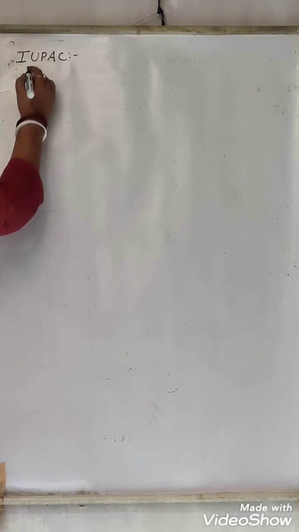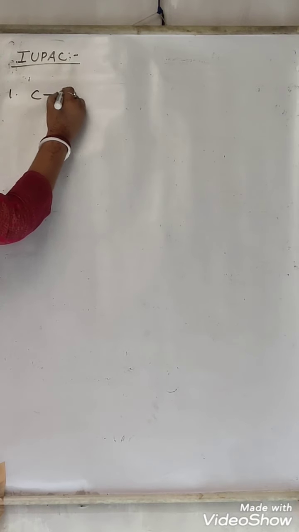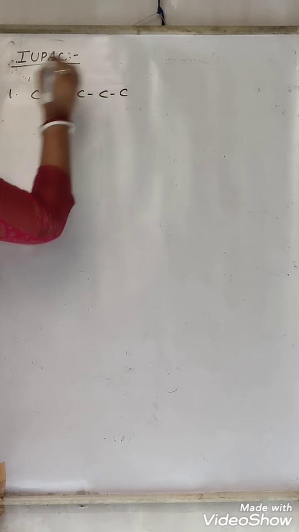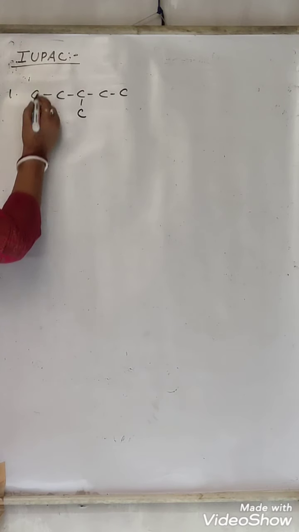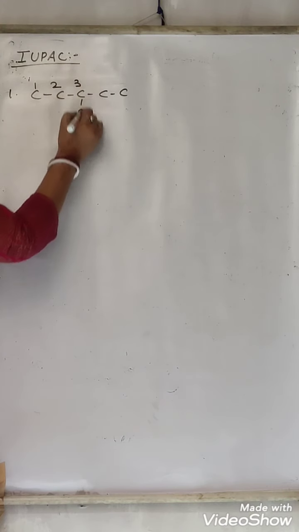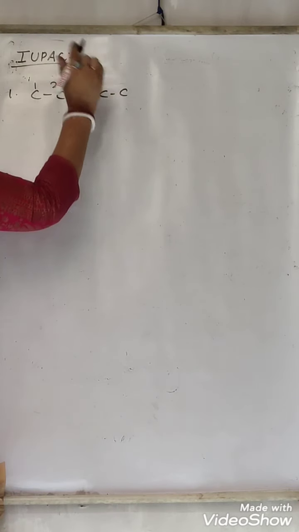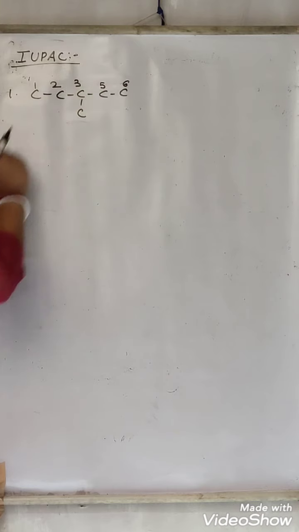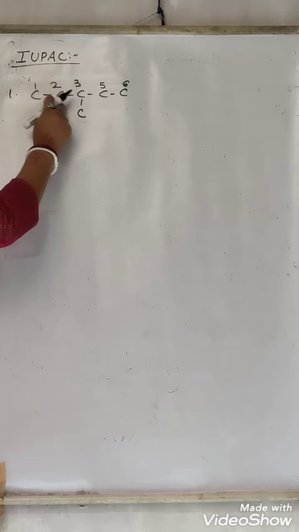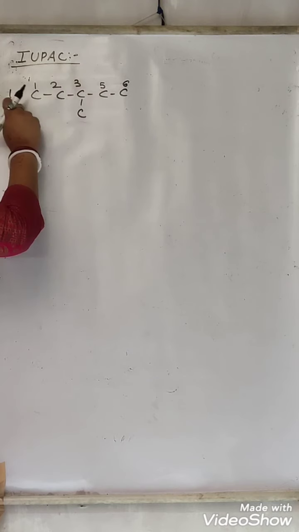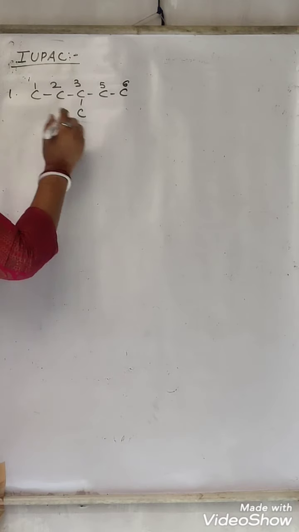Now, IUPAC, how will we name? The first rule is that we will select the longest chain. Suppose we have a structure like this. So this is 1, 2, 3. If you go here it will be 4, but we will not go here. We will go straight, 5 and 6. This is the longest chain. If we go like this, 4 carbons will be there. If we go like this, 6 carbons will be there. So we will select the longest chain.